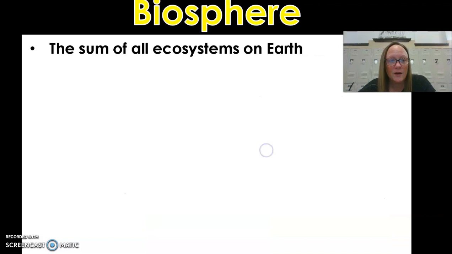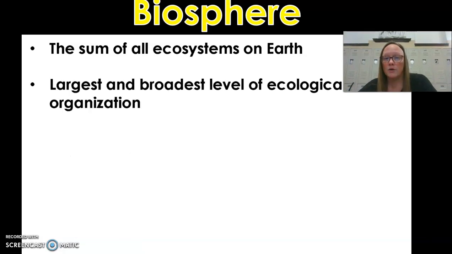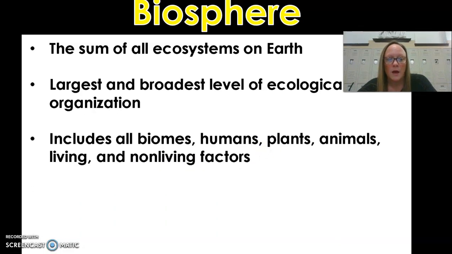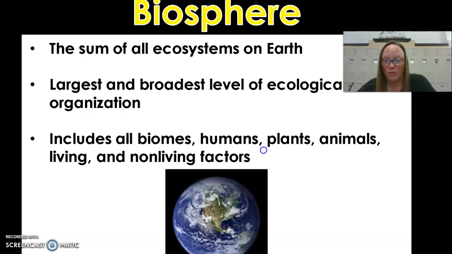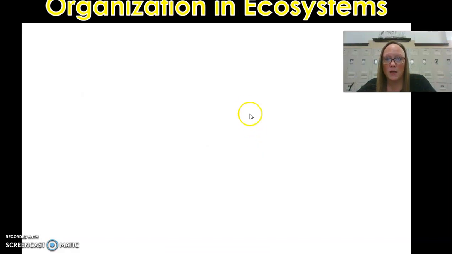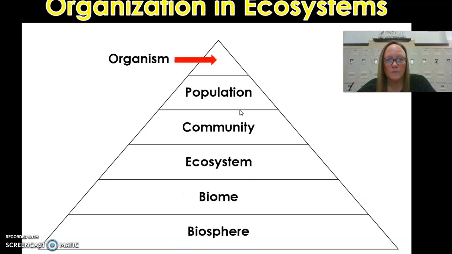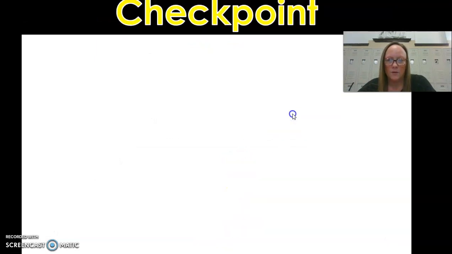We have the biosphere. It's the sum of all the ecosystems on Earth. It's the largest and broadest level of the ecological organizations. It includes all biomes, humans, plants, animals, living and non-living factors. So as you can see, from most specific, the levels of organization in ecosystems are organism, population, community, ecosystem, biome, and biosphere.